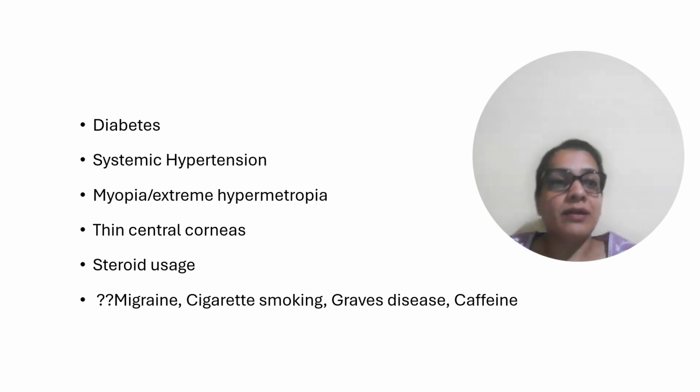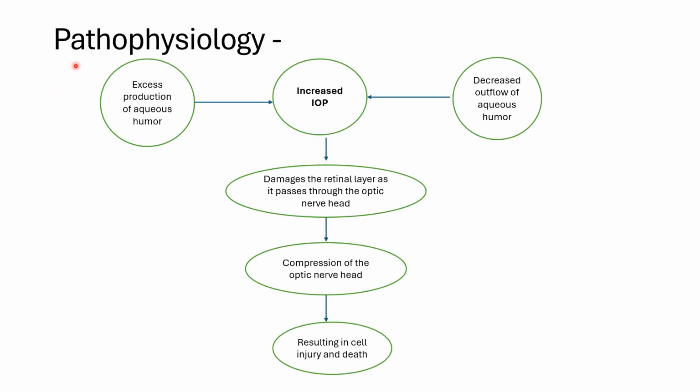Other causes are diabetes, systemic hypertension, myopia or extreme hypermetropia, thin central corneas, steroid usage, migraine, cigarette smoking, Graves' disease, and caffeine use. Now let's understand the pathophysiology of glaucoma.